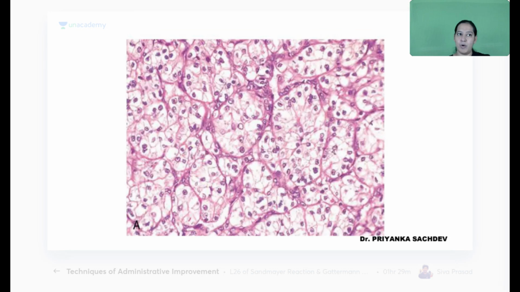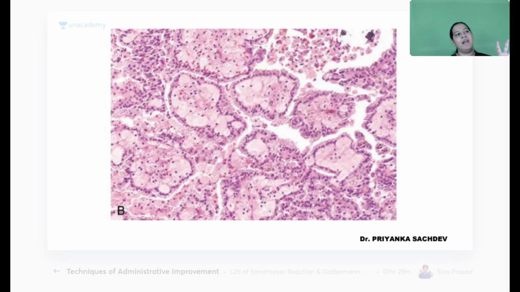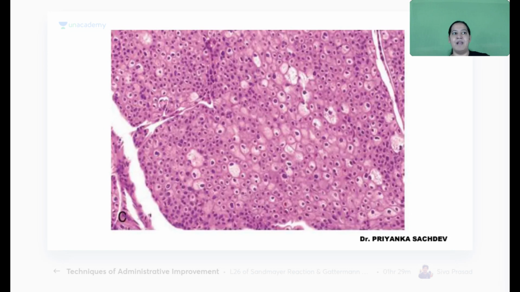So clear cell, you have already seen. The cells are clear. That's why it is known as clear cell. Why is it clear in clear cell? Excess of glycogen. Remember, this is papillary. See the arrangement of tumor cells here. The arrangement of the tumor cells is papillary here. That's why it is known as papillary.